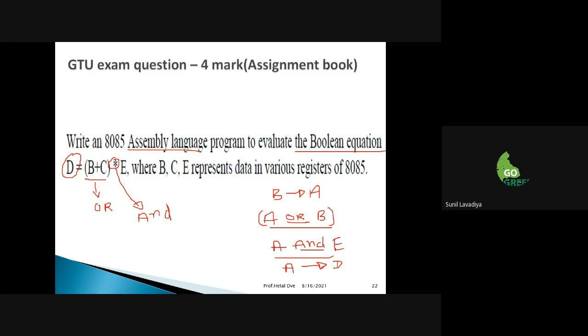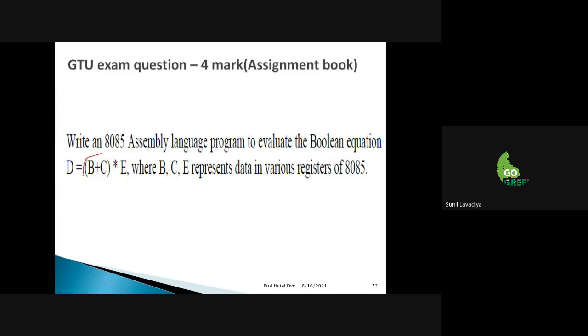Yeah, I'll repeat again. You cannot do the operation directly with B, C, and E. You have to move one by one, step by step. So what is the operation here? Can you directly do the operation with B and C, B plus C? Can you do the addition operation with B and C? No, you cannot. We have to always include register A over there.